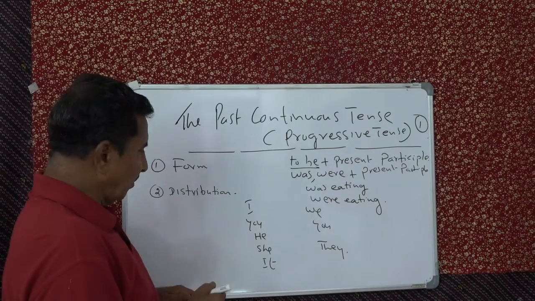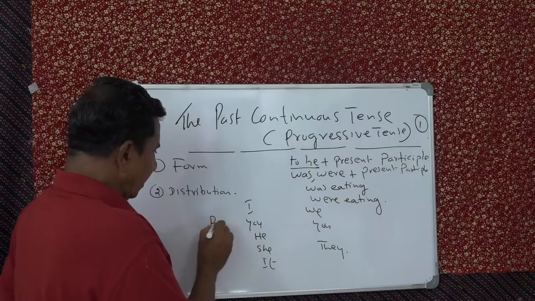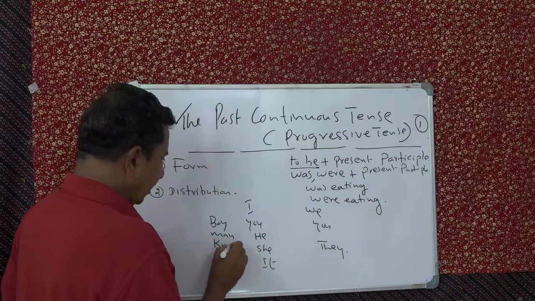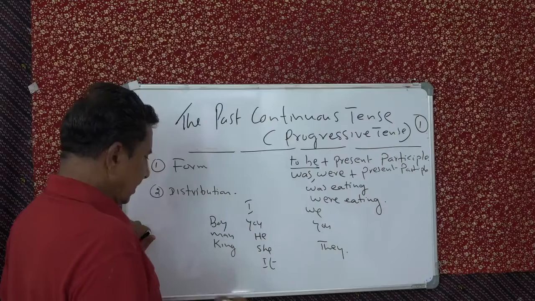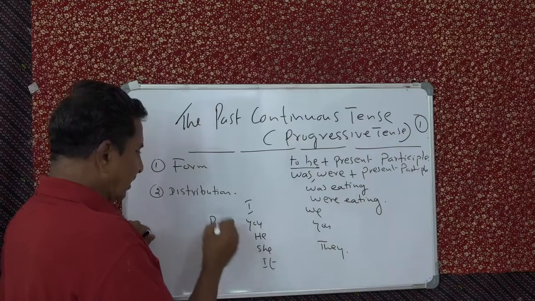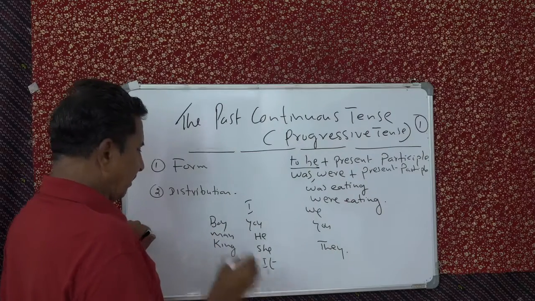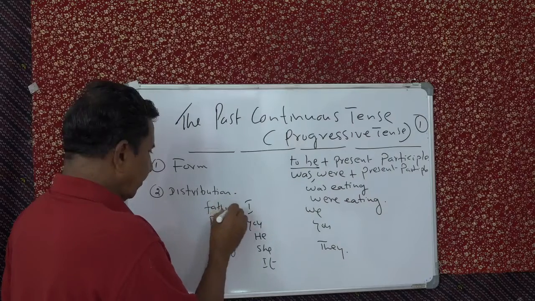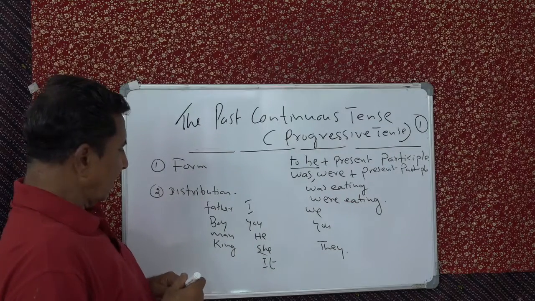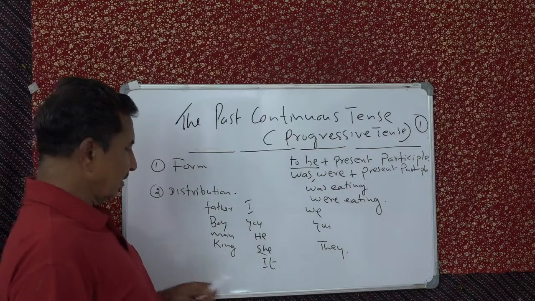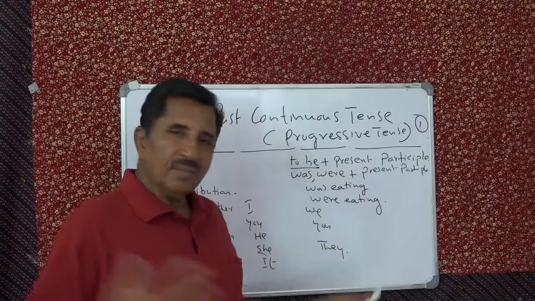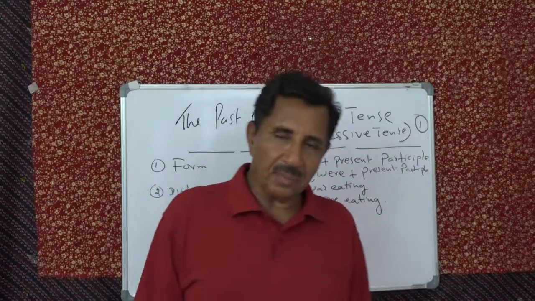We know they stands for all the created things in this world. I is the speaking person, you the listening person, he, she, it is about whom you are talking, and we is two or more speaking persons. And instead of he, we can have boy, man, king, father, grandfather. Here we can have mother, grandmother, a girl, a woman, queen, isn't it? It, cat, etc. Here we have we, you, and they means anybody, people.